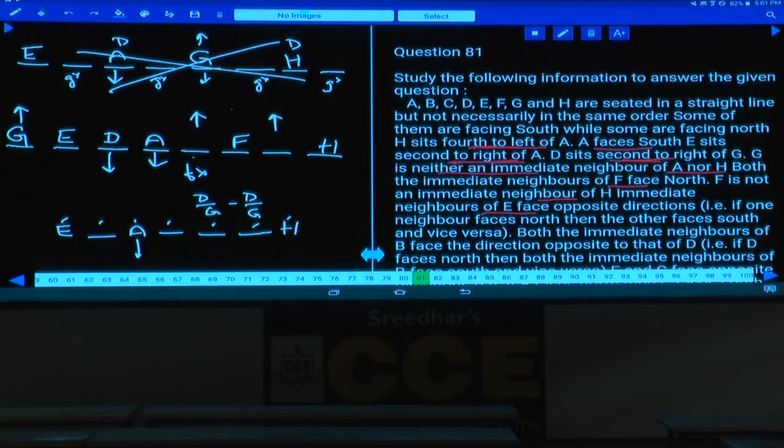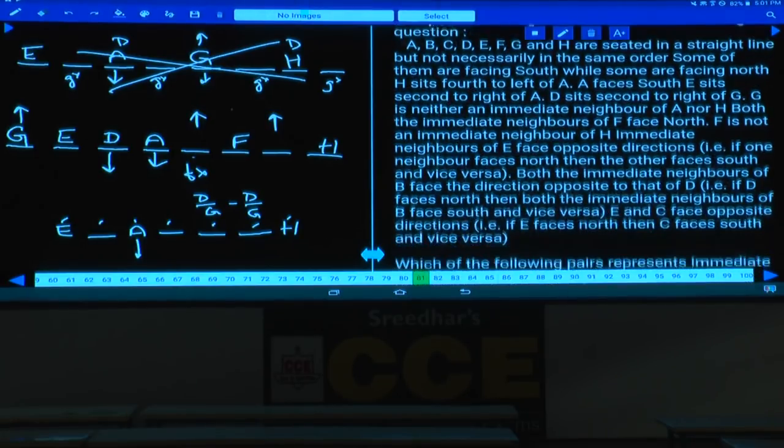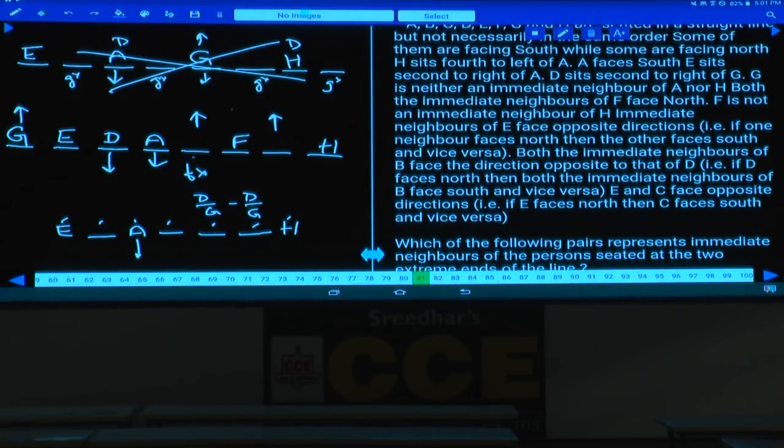And both the immediate neighbors of B face the same direction, opposite to that of D. What is the direction of D? D is facing towards south. As D is facing south, immediate neighbors of B are facing opposite to south, meaning immediate neighbors of B are facing towards north. Can B be at this place? If B is at this place, the immediate neighbor of B, A, is facing south, which is not possible, hence B must be here.